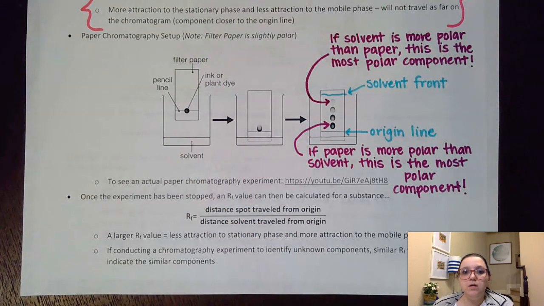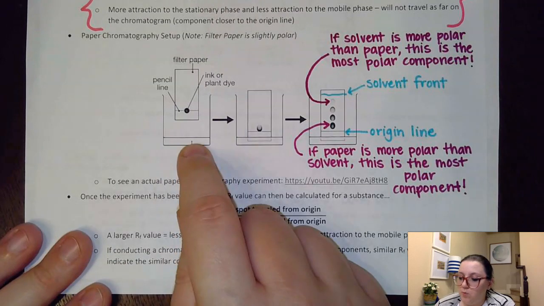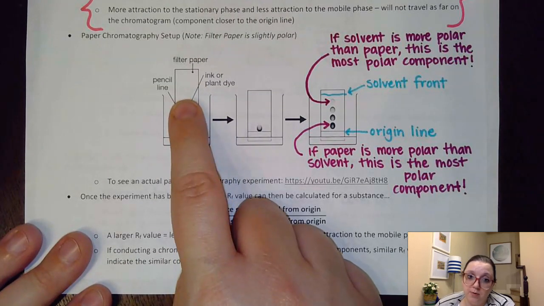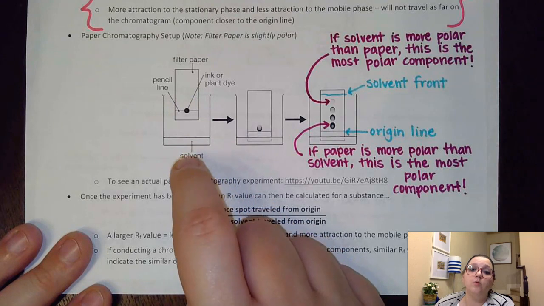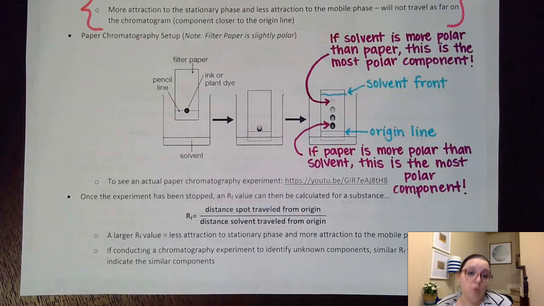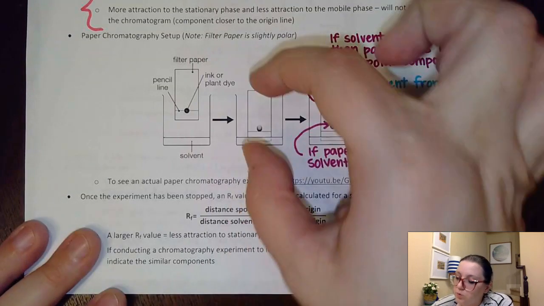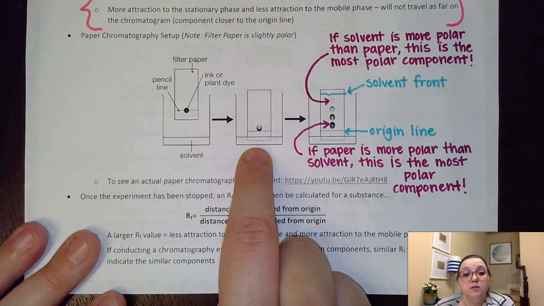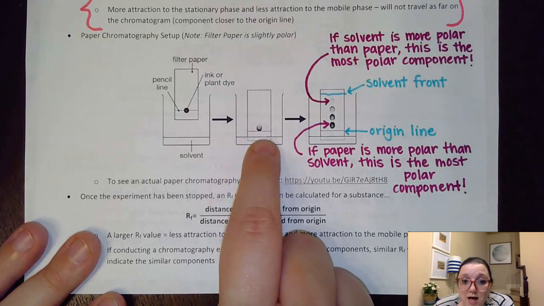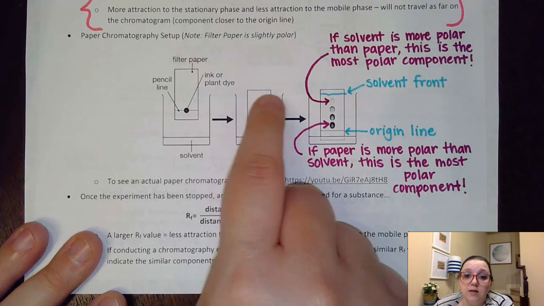And your solvent will either be polar or non-polar. If it's polar, then it's more than likely more polar than the paper. If it's non-polar, then the paper is likely more polar at that point. So keep in mind that we could switch out that solvent for something that's polar or something that's non-polar. It depends on the experiment. And what we'll do is we'll just barely set that paper into the solvent, and that will allow that solvent to start to rise up the paper.